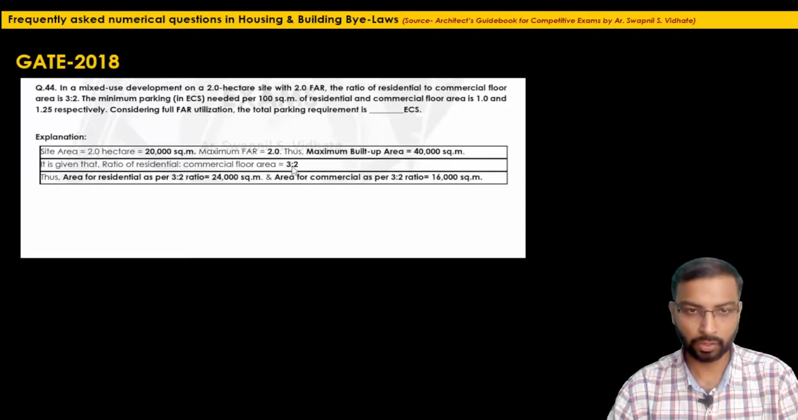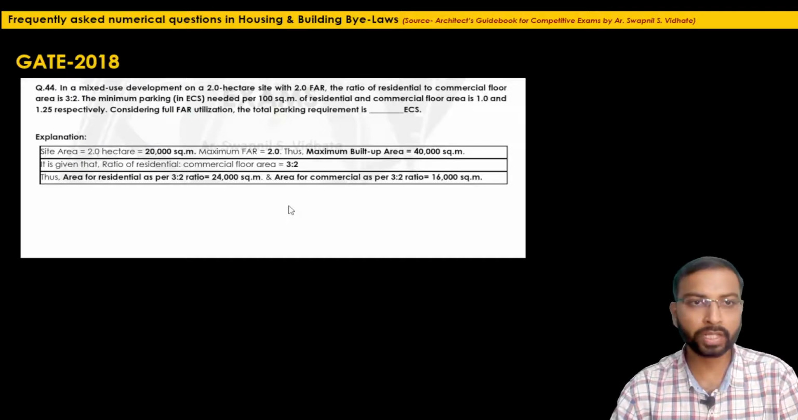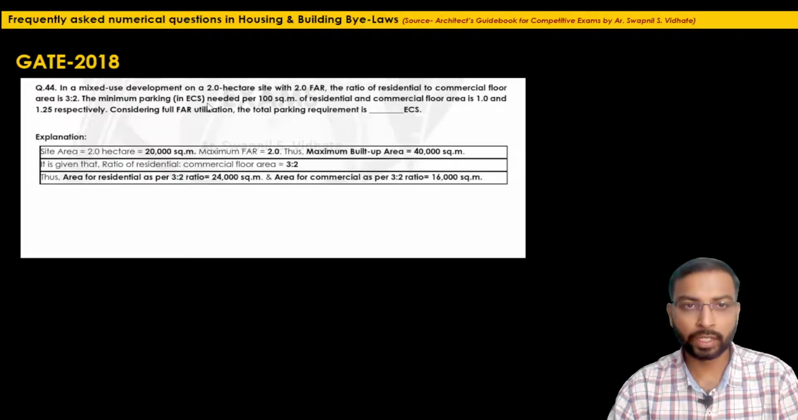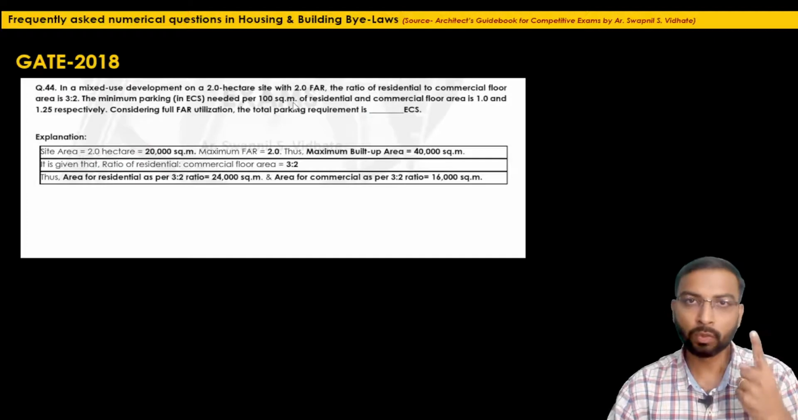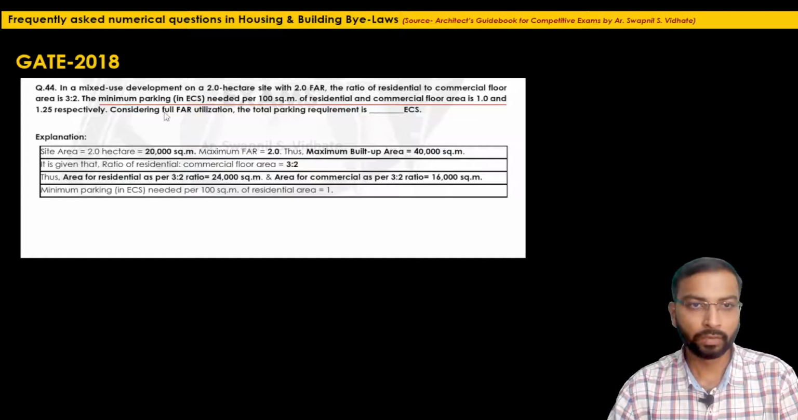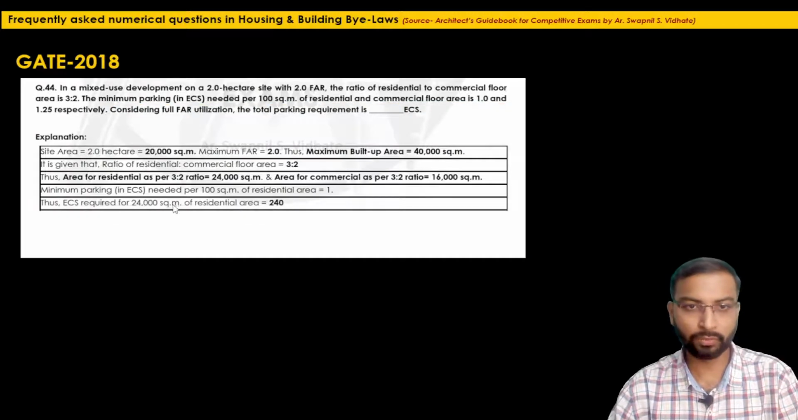Now what they have mentioned is the minimum parking required in ECS for 100 square meter of residential. If the floor area is 100 square meter, the requirement is 1 ECS. So for 24,000 square meter, what will be the requirement? We just have to do the cross multiplication. That will be our next step. What is given? ECS per 100 square meter is 1. So for 24,000, how much? Just do the cross multiplication. The ECS requirement for residential will be 240.